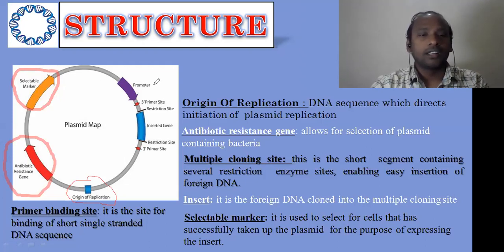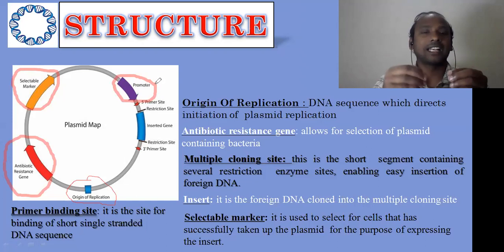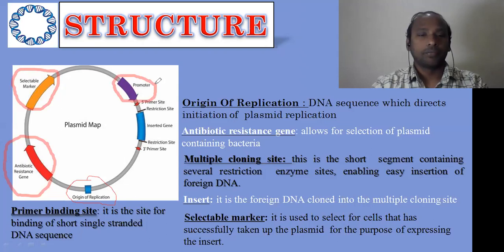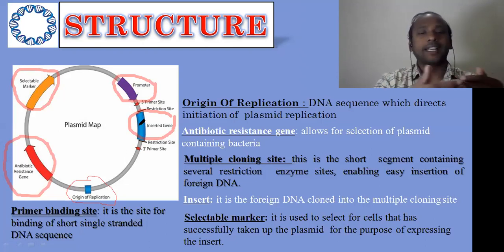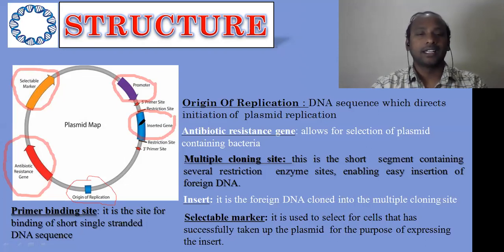Apart from that, its own promoter can be present, because this is the place where the RNA polymerase will bind and start the process for the plasmid. Not only this, even the inserted part is a highly modifiable part, because it is generally not important for the bacteria. So we can take it off and insert our own gene, so that the gene can be propagated or amplified with the help of this region, which is called the inserted gene region.